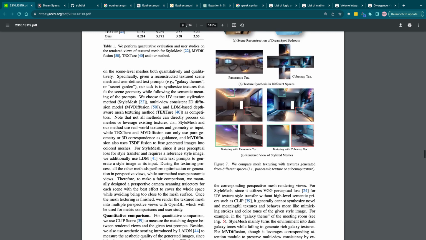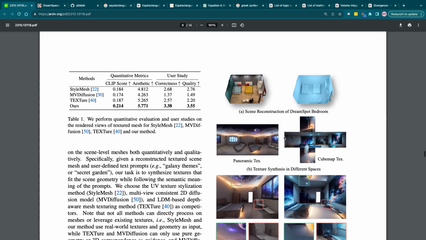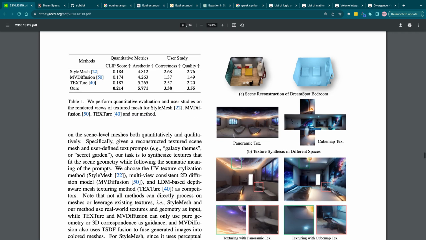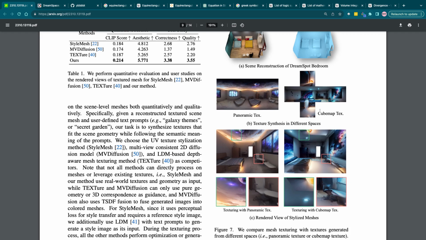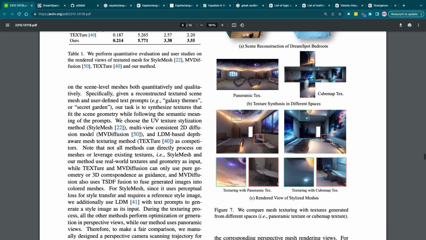Let's see, scene reconstruction of James Spot's bedroom. The universe cube map texture. It's like a cube texture synthesis in different spaces.